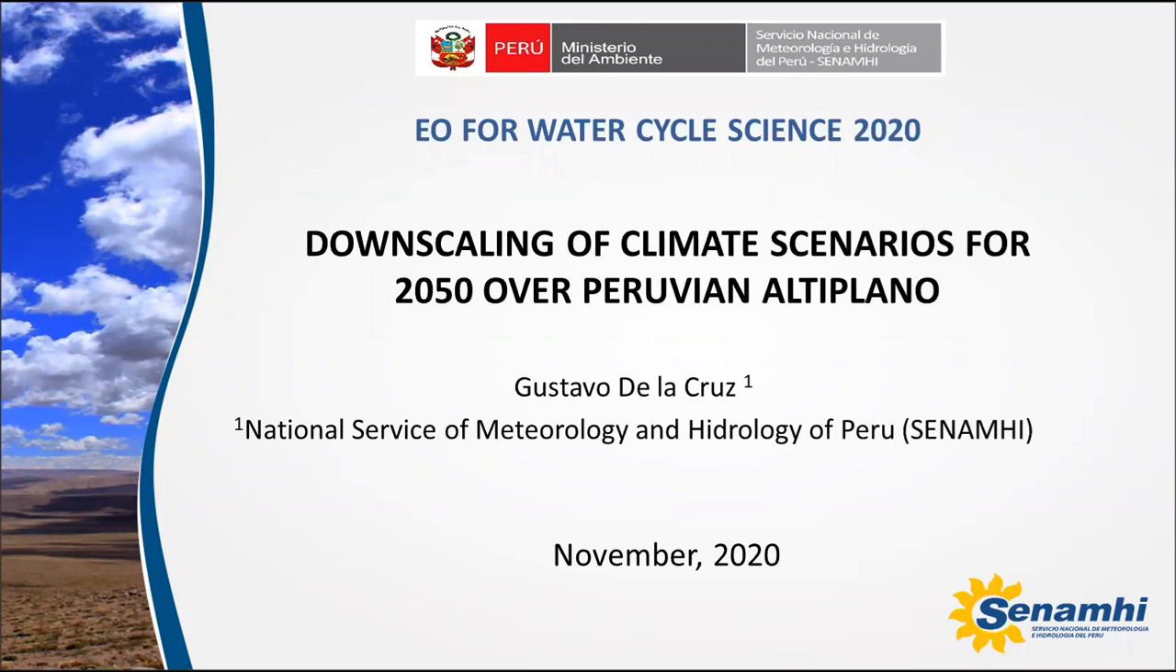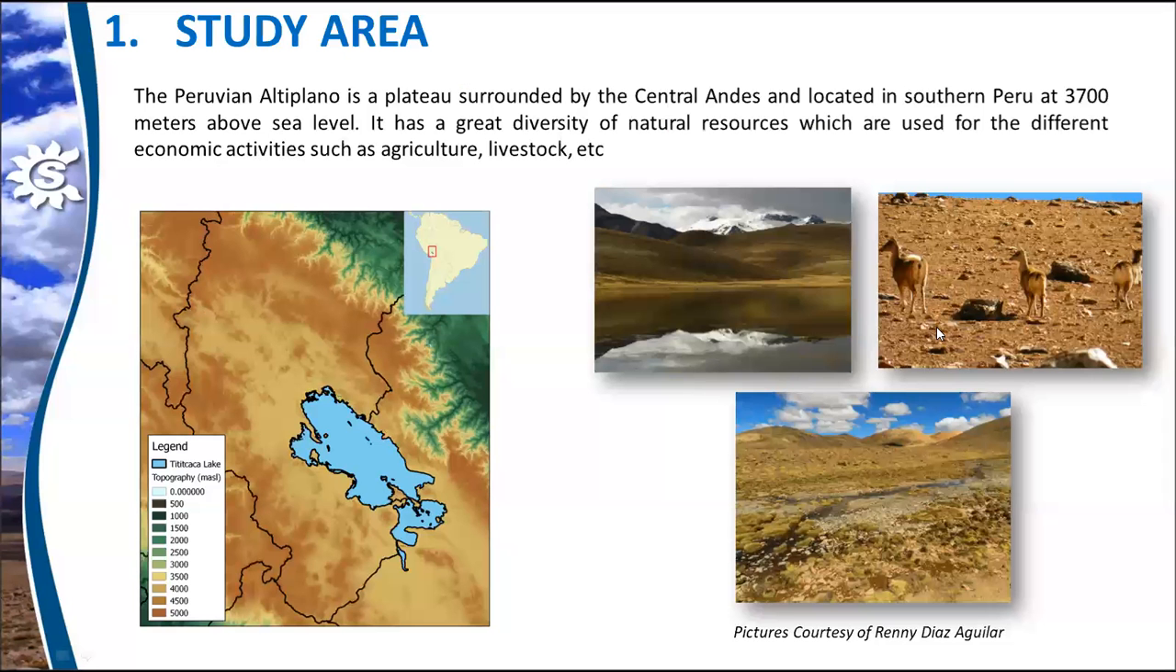The title of my research is Downscaling of Climate Scenarios for 2050 of the Peruvian Altiplano. The Peruvian Altiplano is a plateau surrounded by the central Andes and located in southern Peru, at 3,700 meters above sea level. It has a great diversity of natural resources which are used for different economic activities, such as agriculture, livestock, etc. However, due to climate change, ecosystems are highly vulnerable. Therefore, reliable climate information is important for the development of adaptation measures.